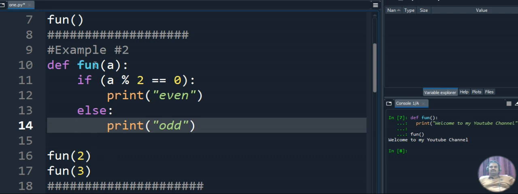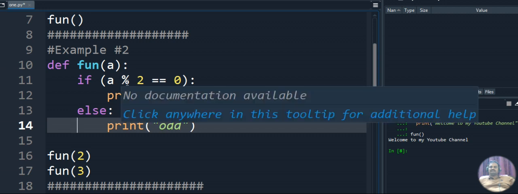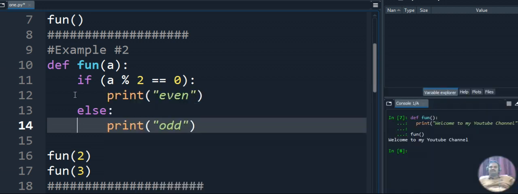I am declaring a function with def, the function name is fun, and I am passing a as a parameter. The opening and closing parenthesis are done here, and I give a colon. In the next statement I am doing a mod 2 is double equals 0. This is the remainder operator, it will give the remainder as output. If I give an even number, that number will be divided by 2, and the remainder will be 0.